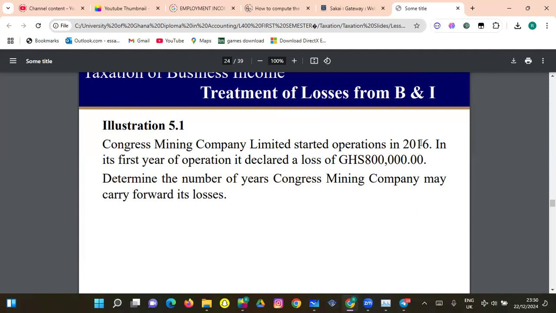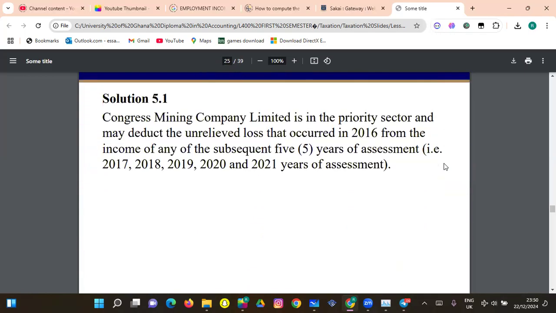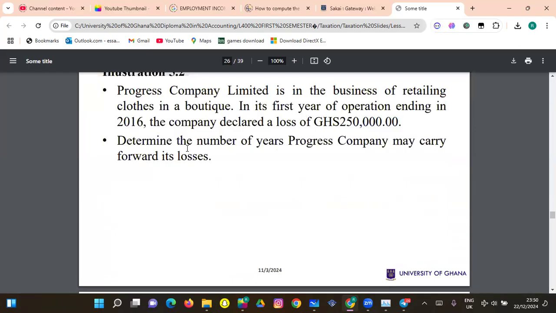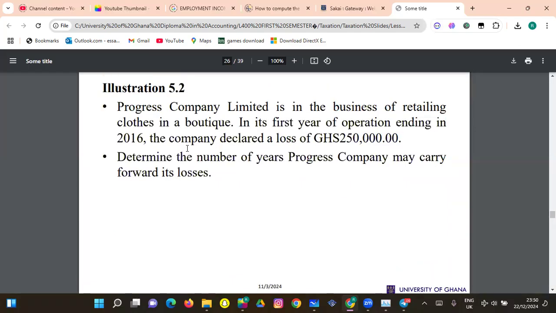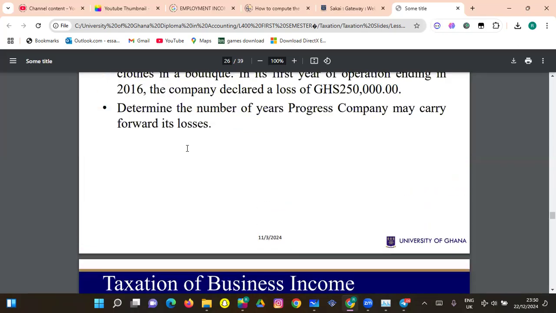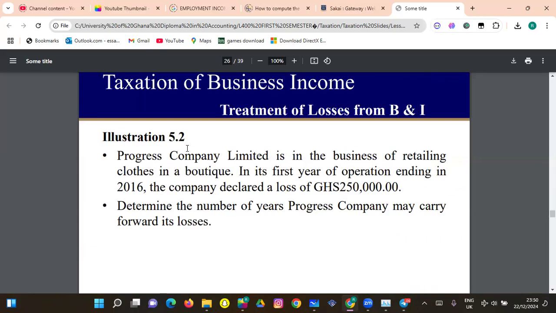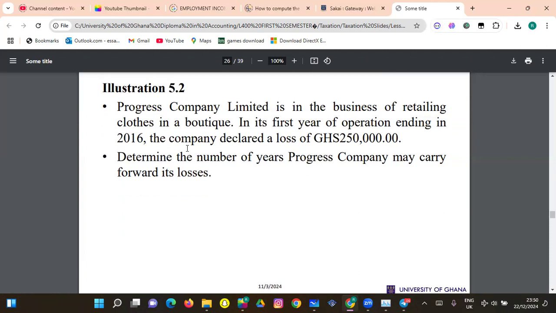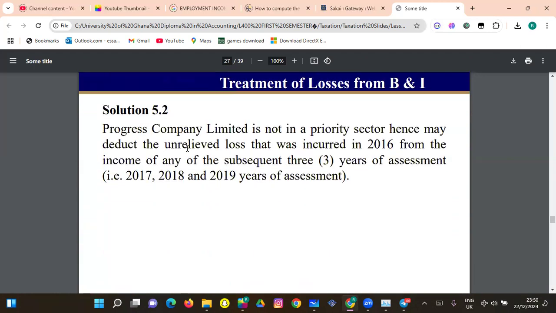So meaning that this can be carried into 2017, 2018, 2019, 2020, and 2021. So that's basically it up to this point. It's the same thing for a non-priority sector, but still it's supposed to be 5 years.